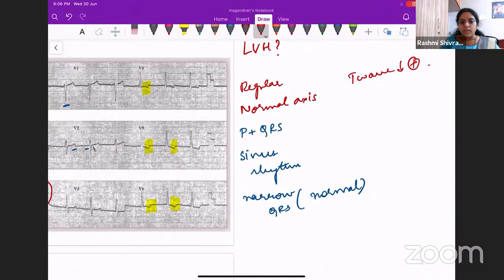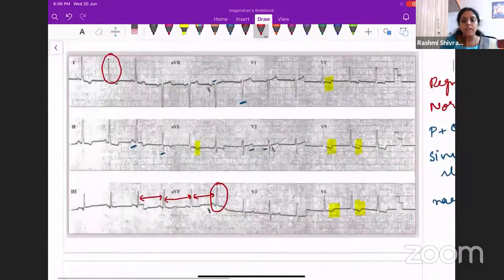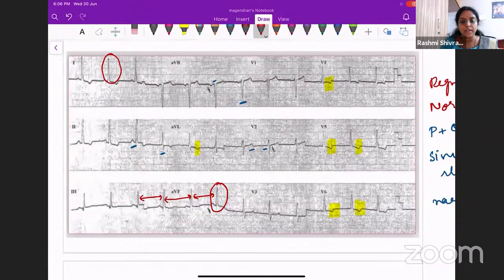Okay. So coming on to whether this patient is having left ventricular hypertrophy or not, how would you say that? As soon as you see an ECG, what will you do? You will first look at the name and see whether it is correlating with the patient that has come to you. That is the first thing. You have to verify the demography. Okay. What is the second thing that we will do?